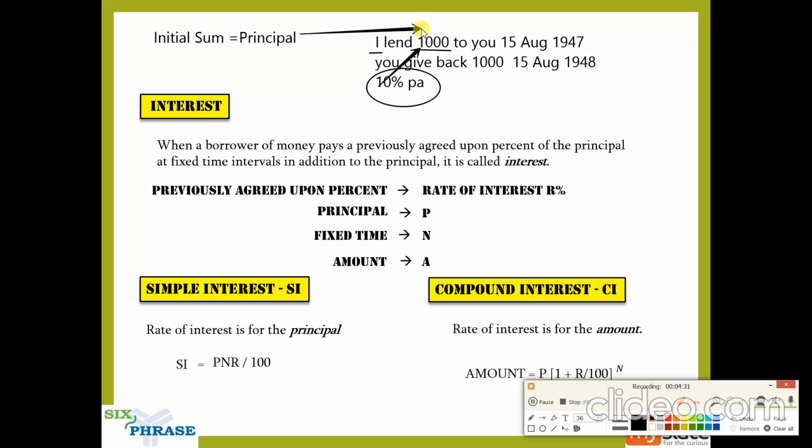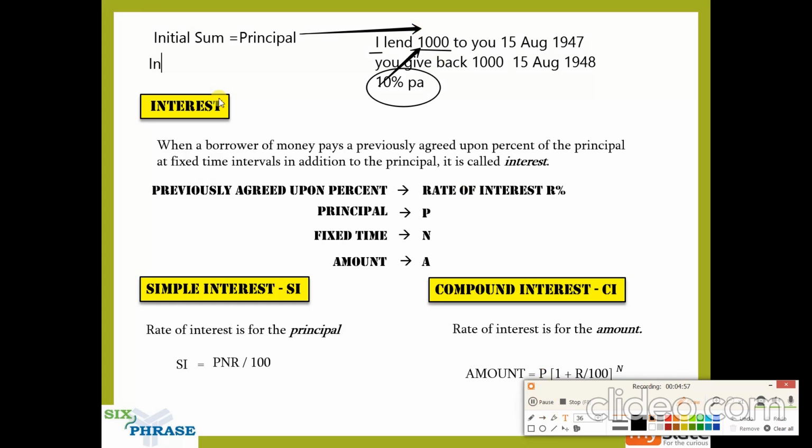I gave you 1,000 rupees. So 1,000 becomes the principal. So in any transaction, the initial sum that is involved between the lender and the borrower is the principal. So 10 percentage per annum says the interest is 10 percentage of 1,000.